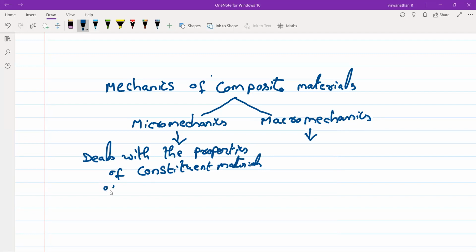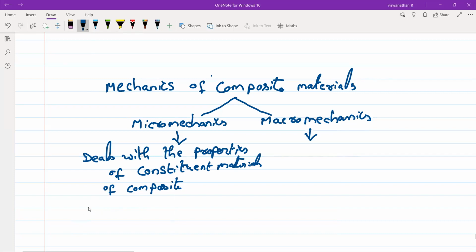What do you mean by constituent materials? Yes, anybody? The fibers and the matrix. Yeah, constituent materials means the fiber, the matrix, and all those.